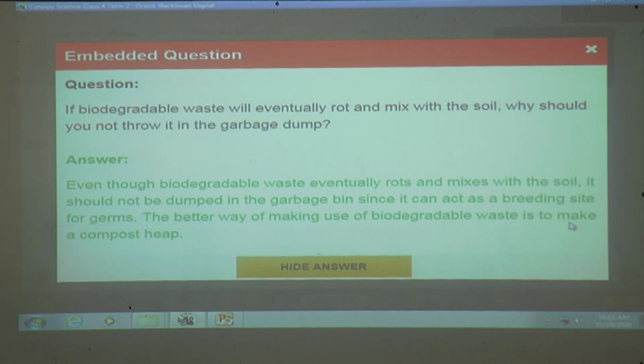If we throw the biodegradable waste, the germs will form on that biodegradable waste. So instead of throwing in the garbage, we have to compost that biodegradable waste.